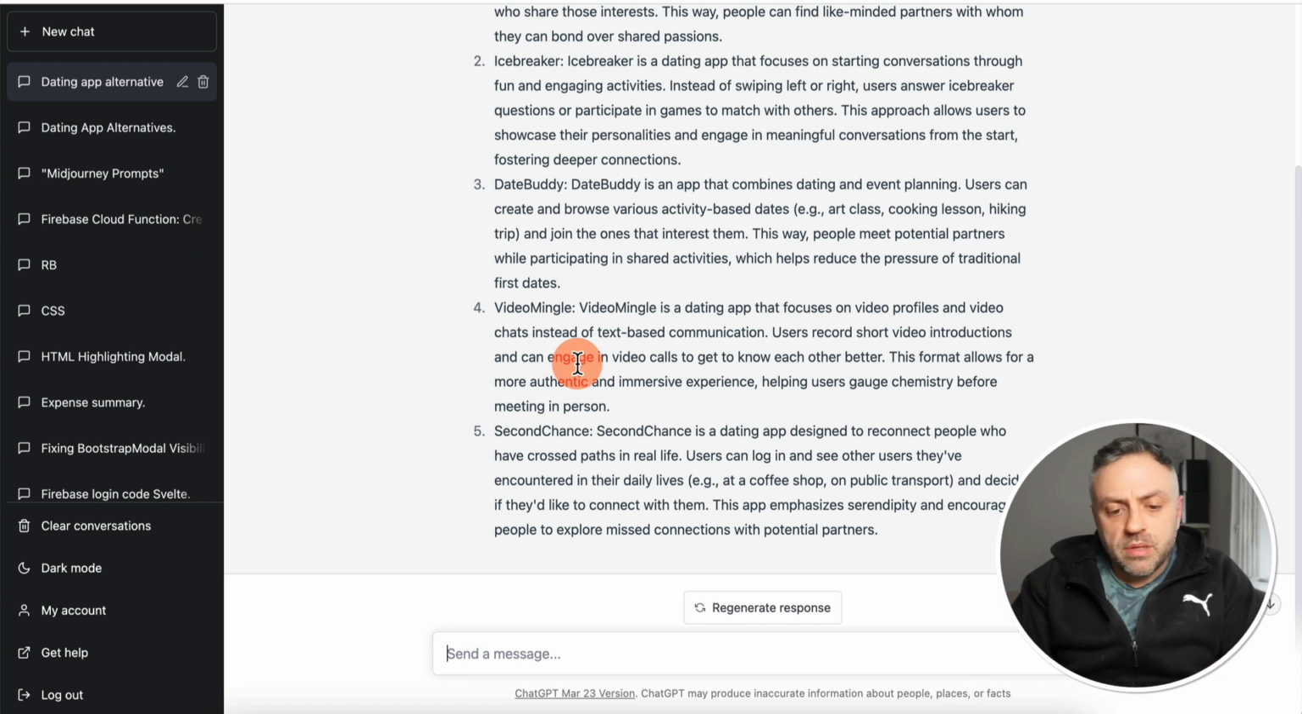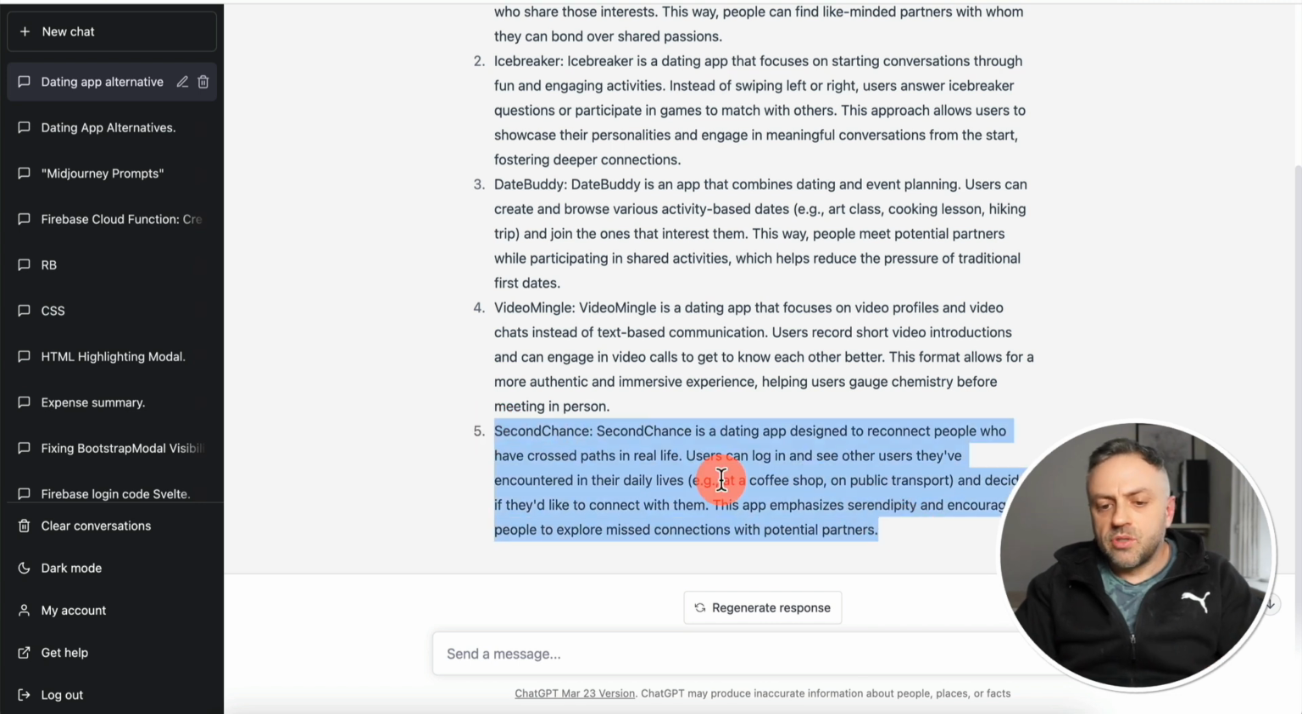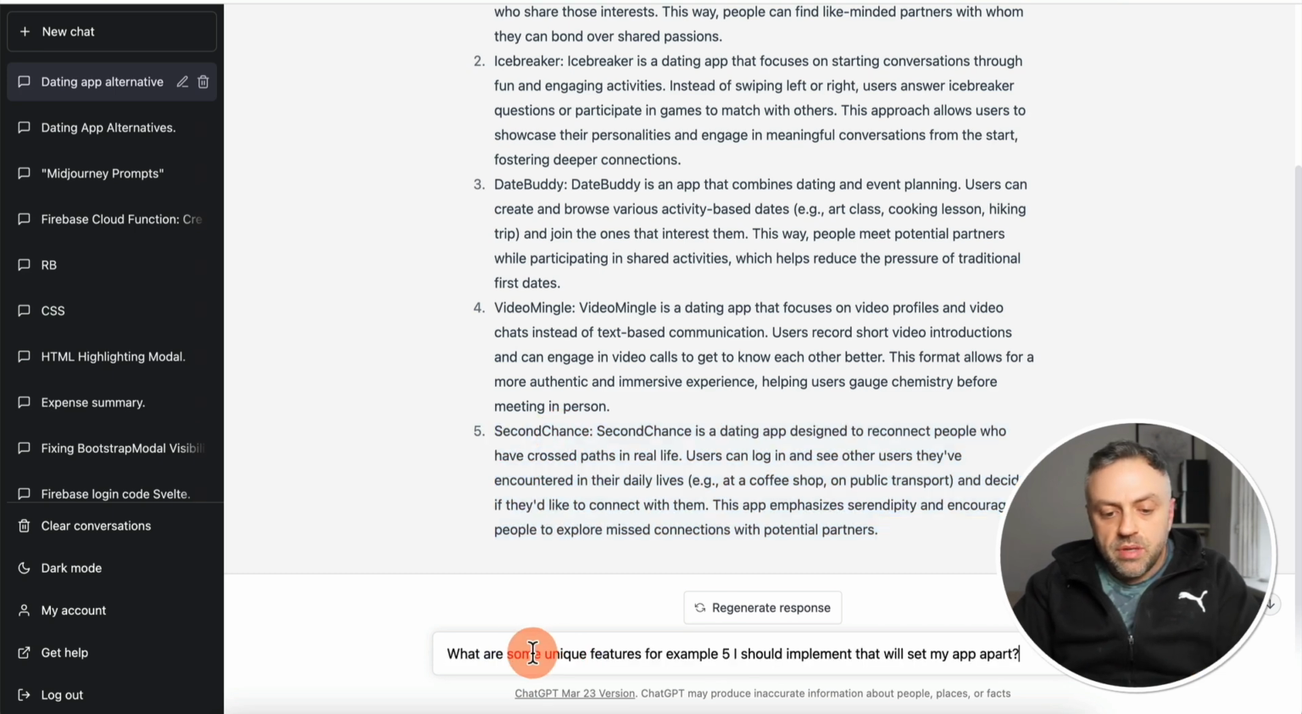But let's say at this point in time you like one of these, right? This one caught my attention, the Second Chance. And so you can have it explain to you more about it. You can go deeper in this example. And so in this next tip, you want to ask ChatGPT to give you some interesting ideas about one of these apps that caught your attention. So let's say you like Second Chance. You can go and ask it something like this. What are some unique features, for example, 5, I should implement that will set my app apart?